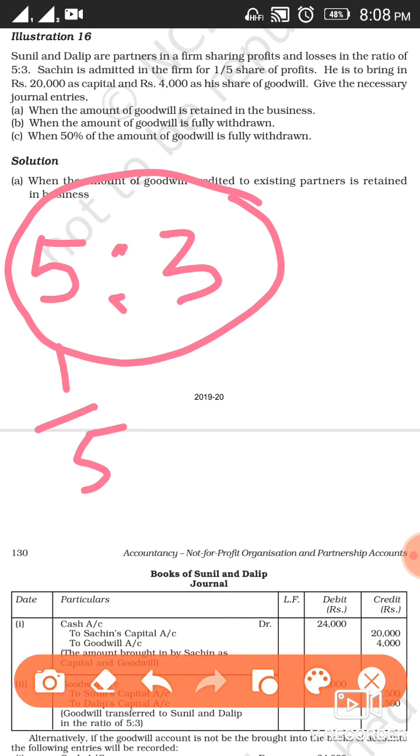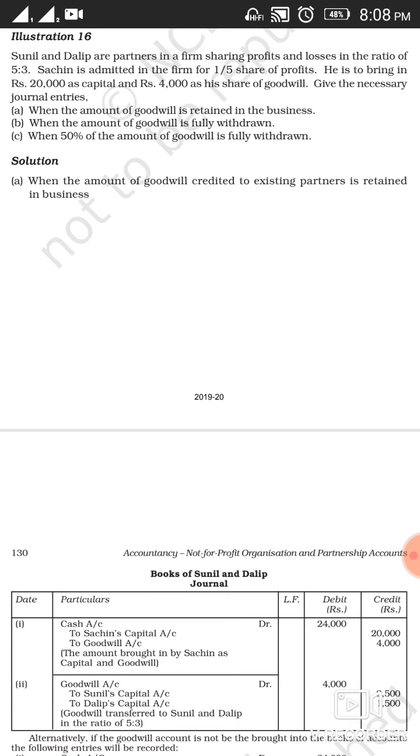He is to bring in 20,000 as capital and 4,000 as his share of goodwill. So for his share of goodwill, he is bringing 4,000. Now the first case, when the amount of goodwill is retained in the business, it means we are going to retain the amount in the business.